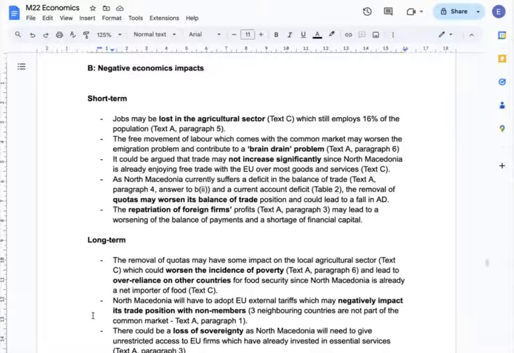Last is about the long-term negative impact of being a member of the common market. First, the removal of quotas may have some impact on the local agriculture sector, which could worsen the incidence of poverty. And it can lead to over-reliance on other countries for food security. And North Macedonia will have to adopt the EU's external tariffs, which may negatively impact its trade with non-member countries. Also, there could be a loss of sovereignty as the country will need to give unrestricted access to EU firms, which can be negative to the country's independence.